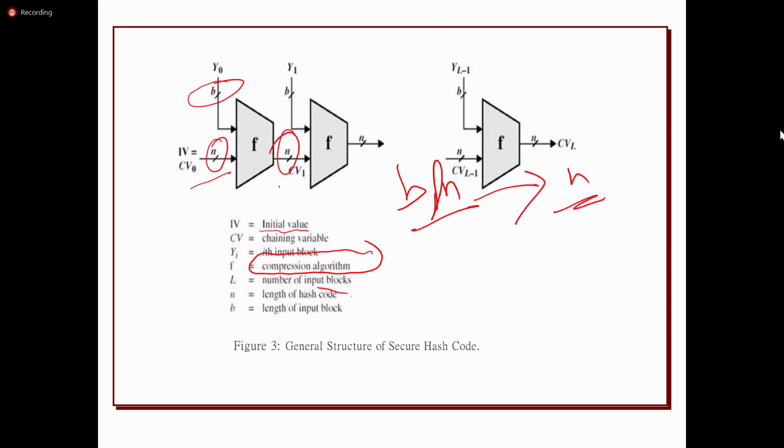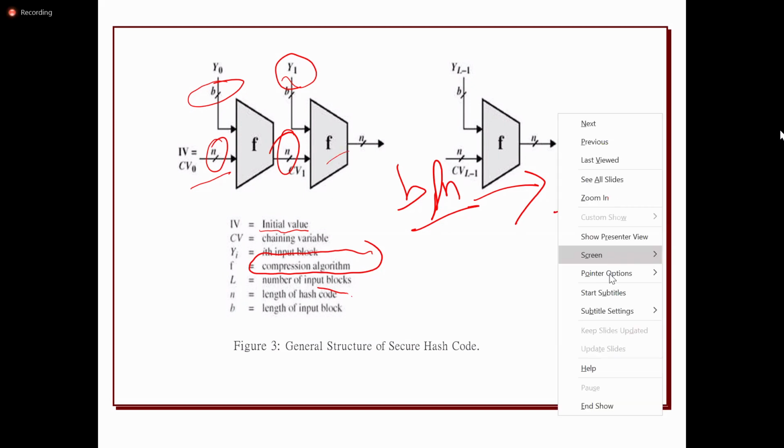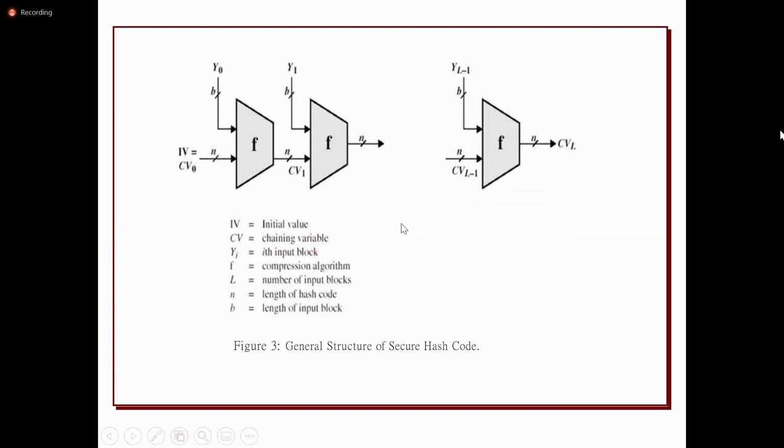It is going to produce the n bit output. Again, for the second block, the same function will be applied with the second block data, and the output of the first block will be taken as an input by the compression function, and it is going to generate an output. So for all the blocks, the same function will be applied. This is the general procedure of the hash code.